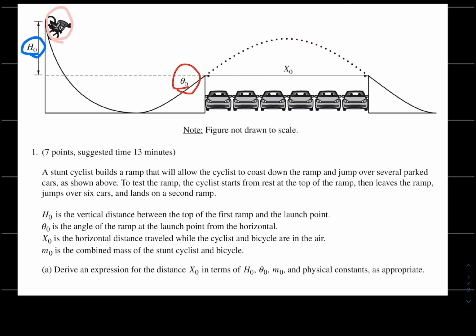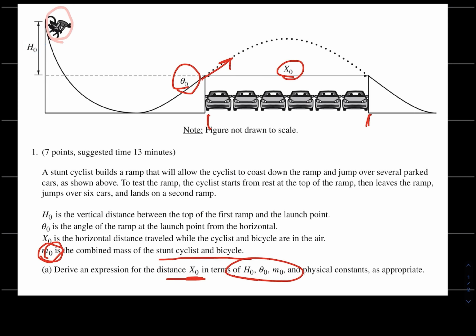Theta sub naught is the angle at which he initiates his jump. X sub naught is the horizontal distance that he travels during the time that he's airborne. And it says down here, M sub naught is the combined mass of the cyclist and the bicycle. And they want to derive an expression for the distance, X sub naught, in terms of everything else.